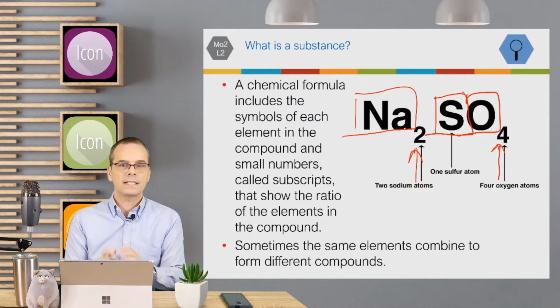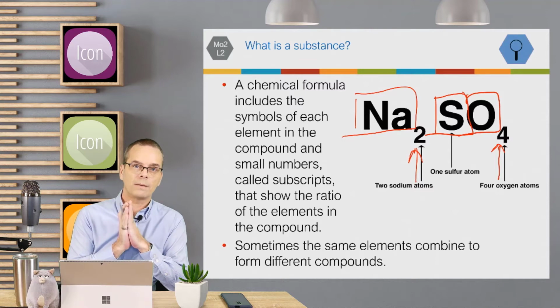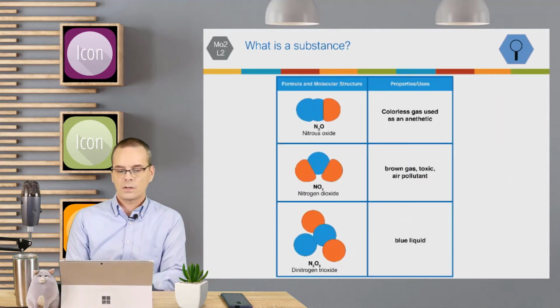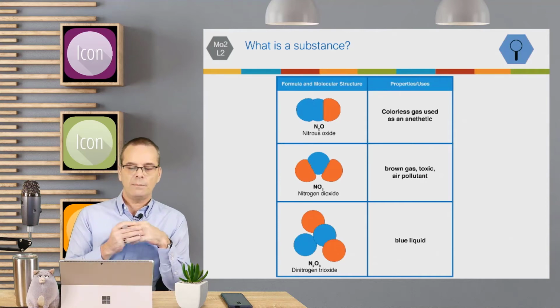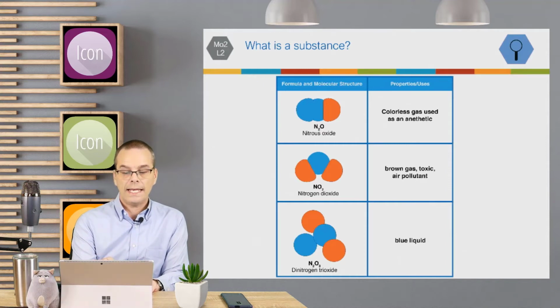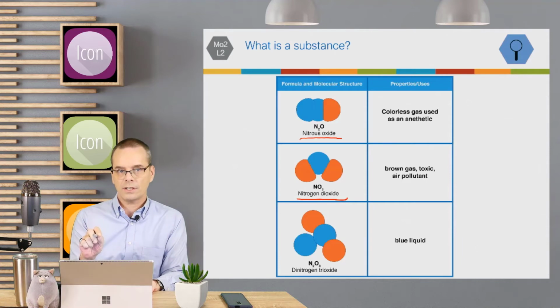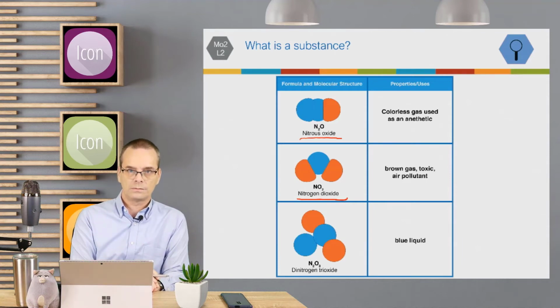Now, sometimes the same elements combine to form different compounds. Let me show you an example here. Here is the molecular structure. You have nitrous oxide, which is N2O, 2 nitrogen and 1 oxygen. Nitrogen dioxide is nitrogen and 2 oxygen, and that's an air pollutant.